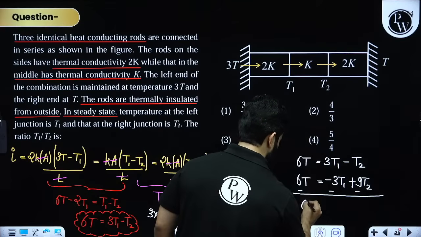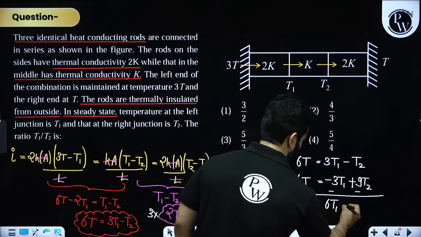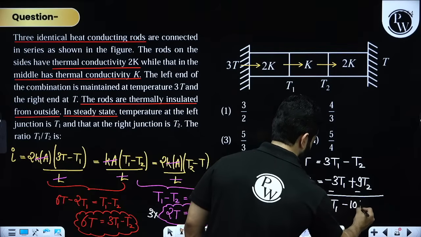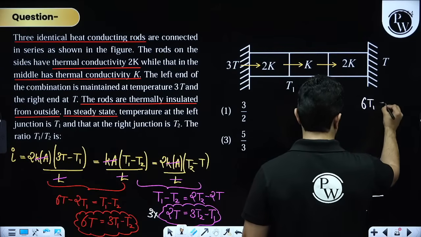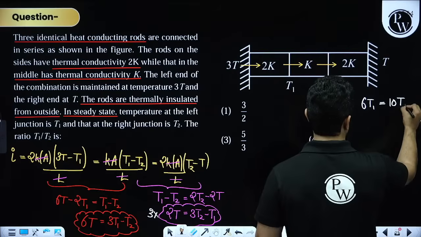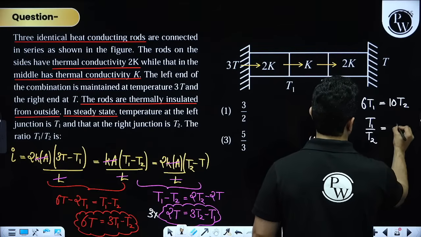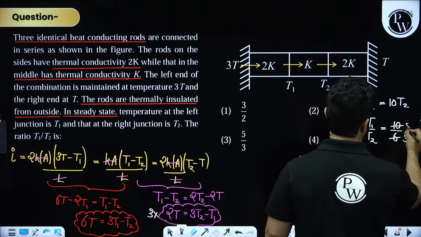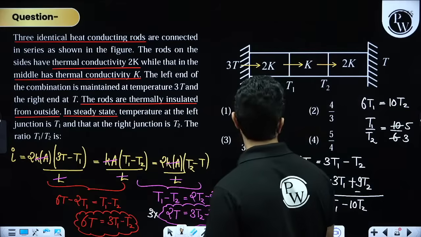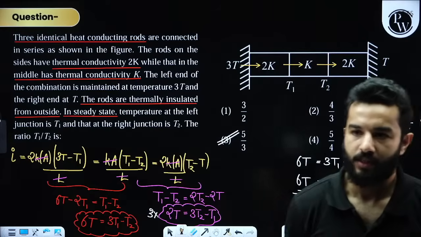So you will get 0, and you will get, my dear friend, this will become 6T1 and this will become minus 10T2. So 6T1 is equal to 10T2. So T1 upon T2 will be 10 upon 6, that means 5 by 3. So 5 by 3 is going to be the correct answer.